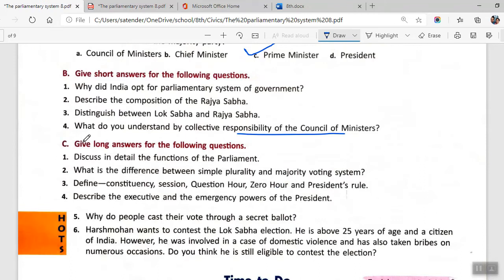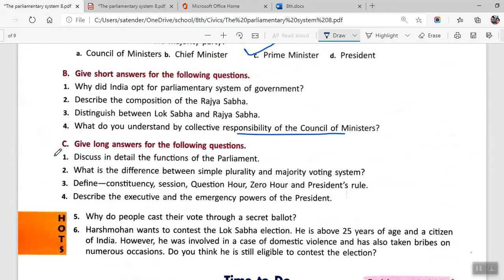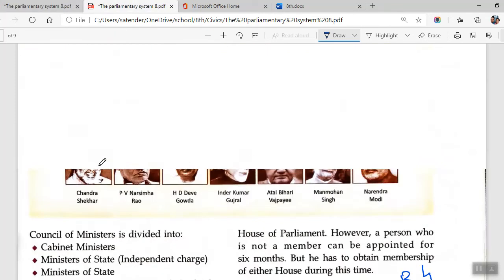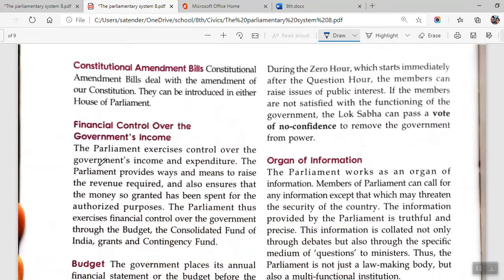Let me just check the question. Okay, this is B4. As part of this, you'll be writing these lines which I have marked here. Now moving on to section C, we have long answers. Discuss in detail the functions of parliament. So for this, there is a heading which says functions of parliament.